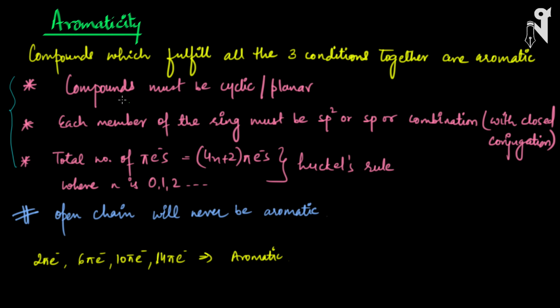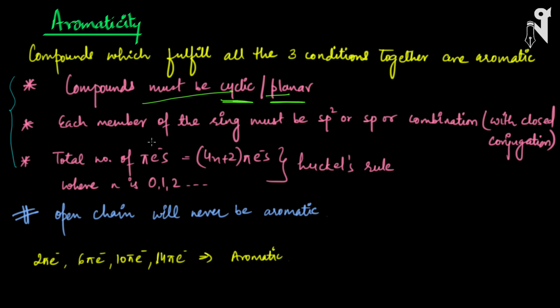So first, the compound must be cyclic and planar. So basically, any straight chain compound cannot be aromatic. It has to be cyclic, and even when it is cyclic it has to be planar. So planar and cyclic, this is what the compound should be.